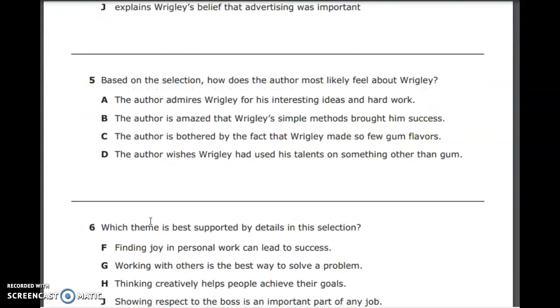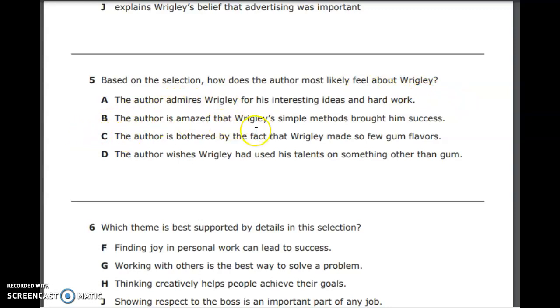Number 5, based on the selection, how does the author most likely feel about Wrigley? A, the author admires Wrigley for his interesting ideas and hard work. That's exactly what happened in the story, so A could very well be our answer. We are going to put an M next to it for maybe, because again, we have to read all of our answer choices. B, the author is amazed that Wrigley's simple methods brought him success. Could be, but it doesn't sound as good as A, that he admires him.